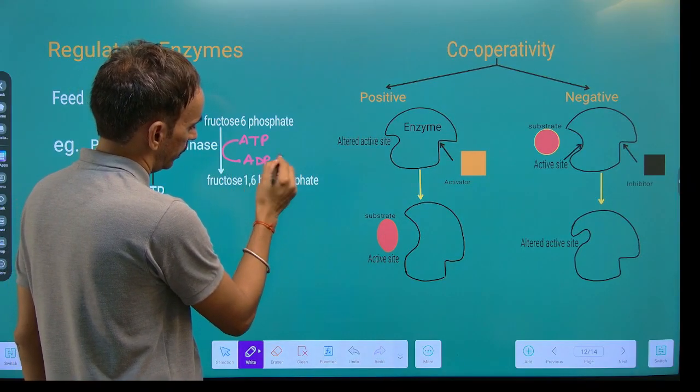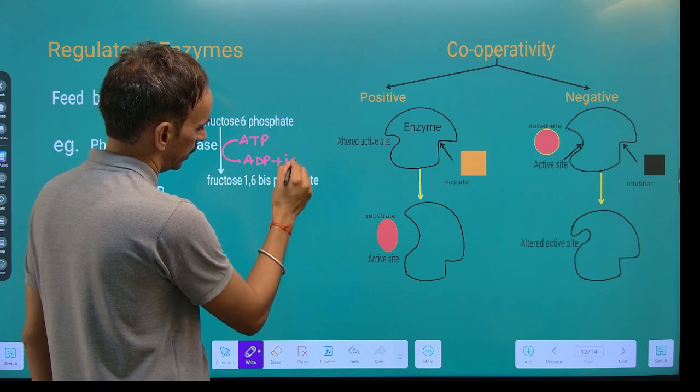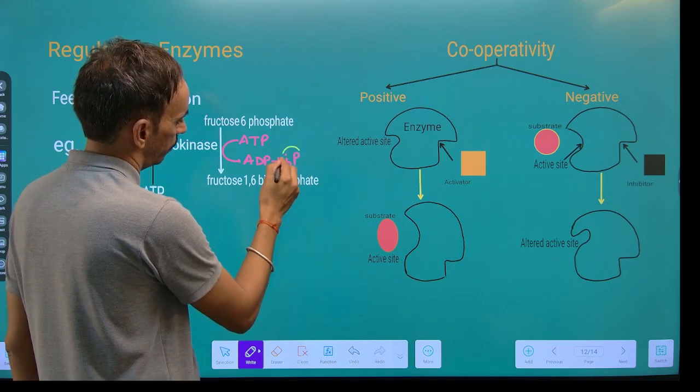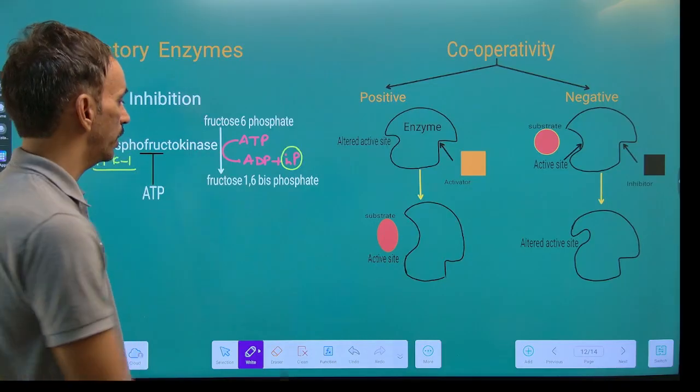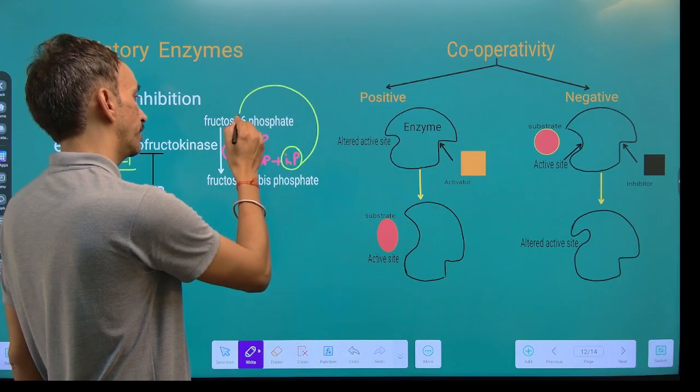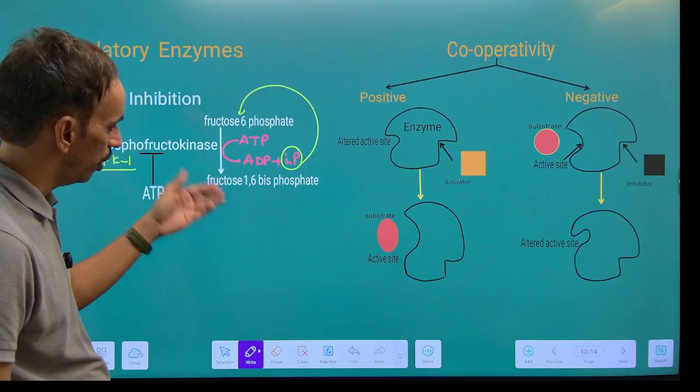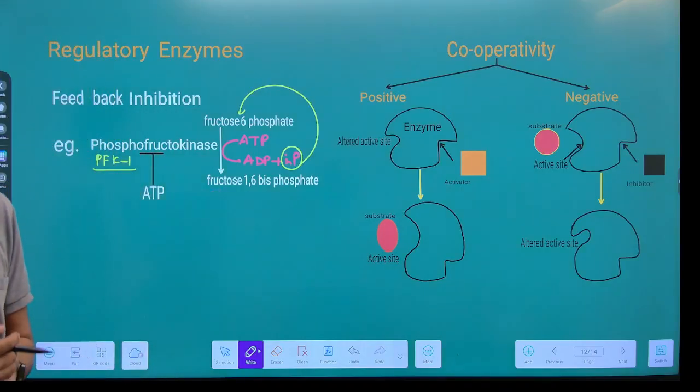It is a transferase, there is a transfer of one phosphate from the ATP to the first position of this fructose, which leads to the formation of fructose 1,6-bisphosphate.